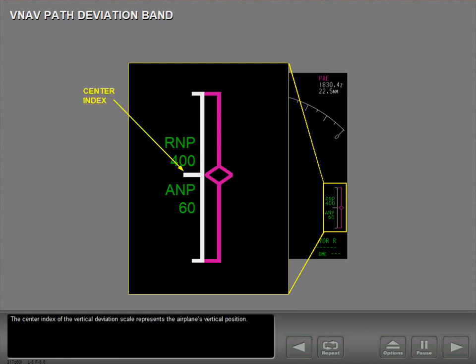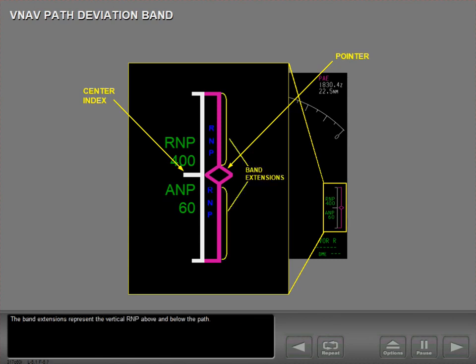The center index of the vertical deviation scale represents the airplane's vertical position. The pointer of the Vnav path deviation band represents the FMC calculated Vnav path position.